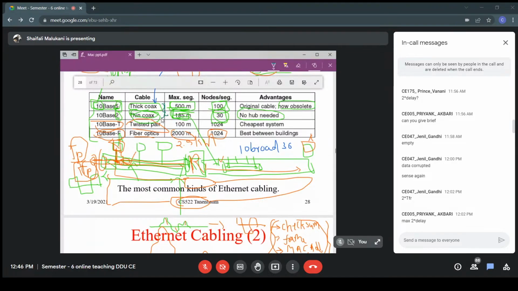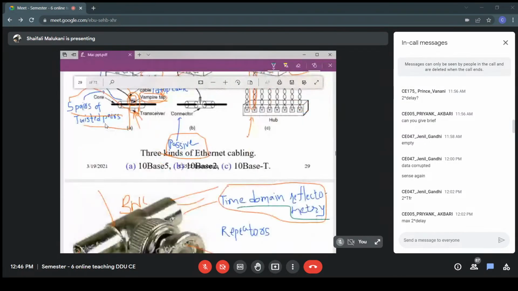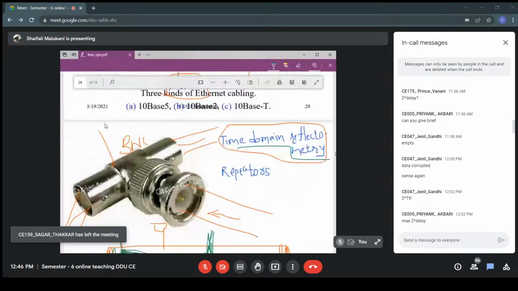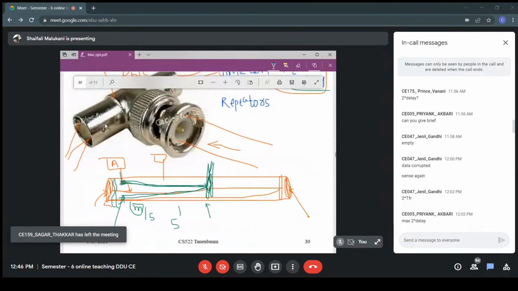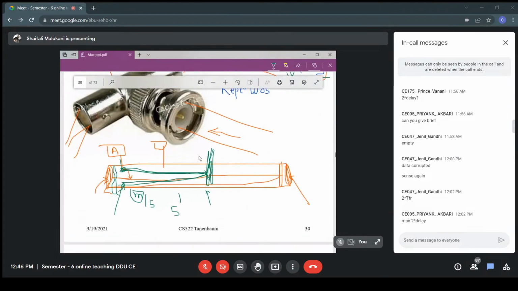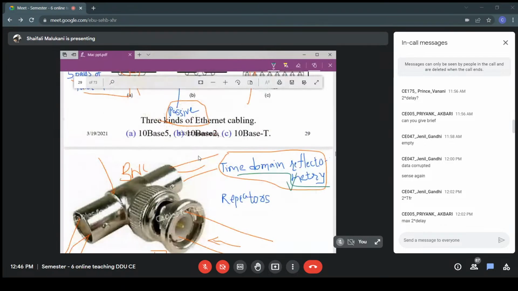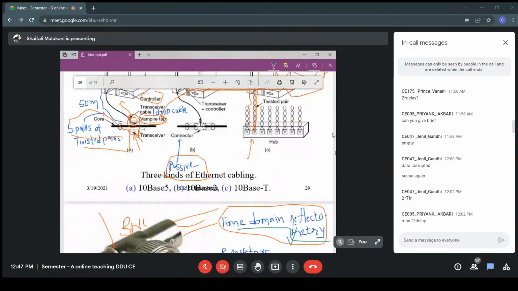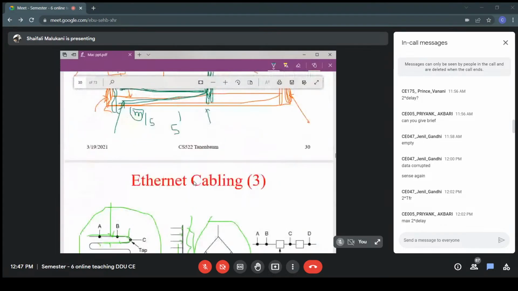Detecting cable breaks will be very difficult in this. It is very much easier in the case of hubs, when we are having a central device. That's why star topology in Ethernet has become popular because of this type of advantage. So we can say the more popular version of Ethernet is star topology compared to bus. I'm not saying bus is not used, it is used, but it has to use this type of complicated methods to detect cable breaks and problems. So generally we prefer star topology. So this is all about Ethernet cabling.